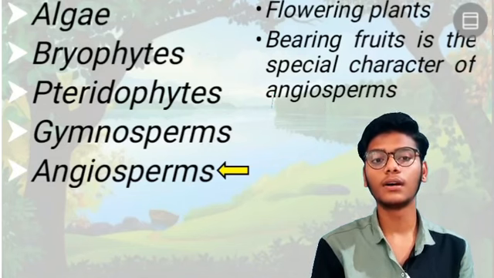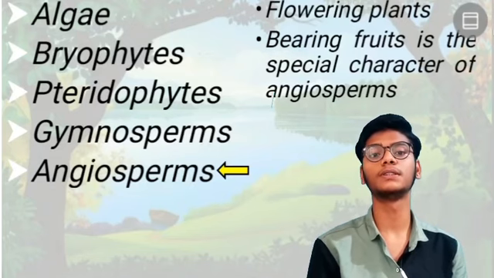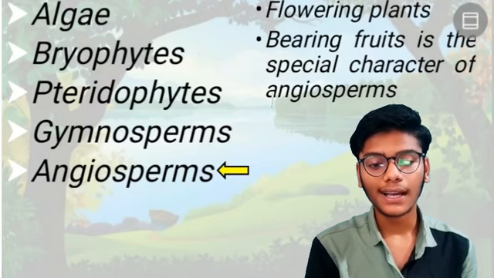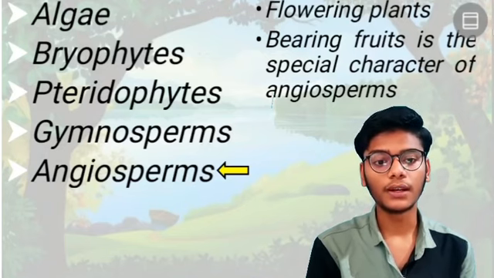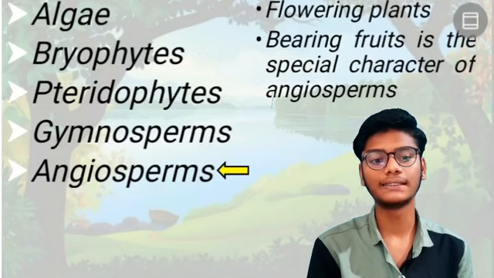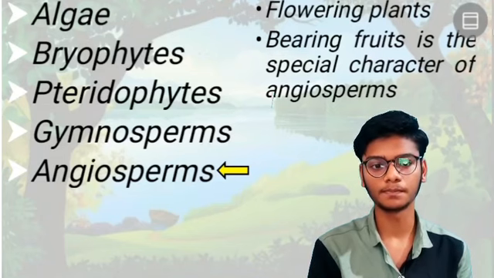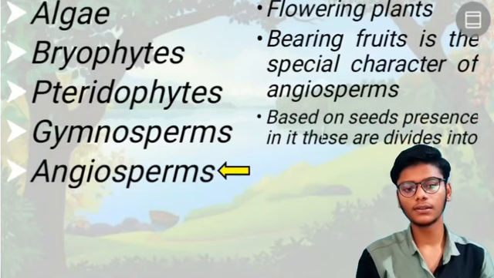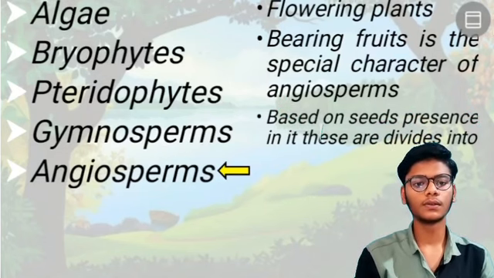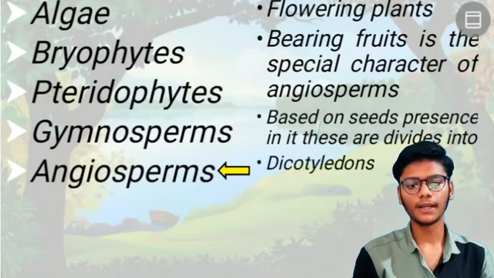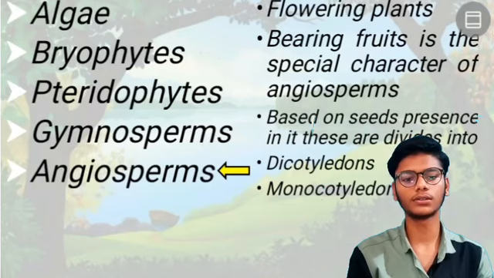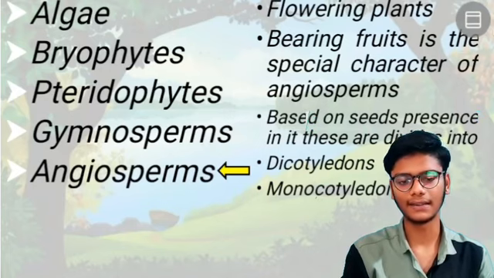One difference is that angiosperms are the only type that can bear fruits. It is the special character of angiosperms. Based on the seed present in it, they are divided into two: dicotyledons and monocotyledons. If you don't know what dicotyledons and monocotyledons are, let us see that further.